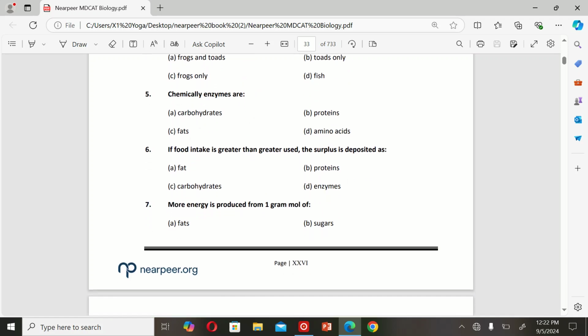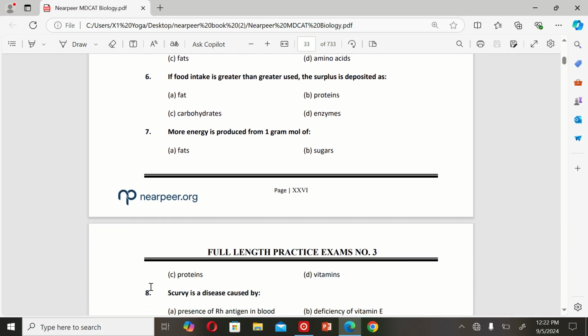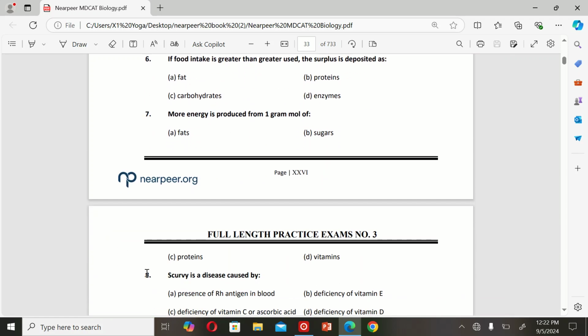The next MCQ is: more energy is produced from 1 gram mole of A. Fats, B. Sugar, C. Proteins, and D. Vitamins. So the correct option is A. Fats.